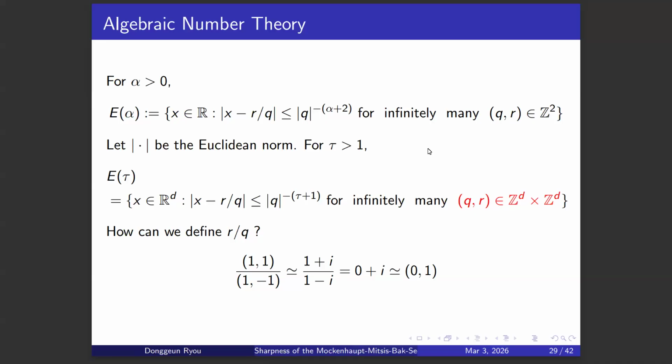So 1 plus i divided by 1 minus i is just i. That is, (1, 1) divided by (1, -1) can be identified with (0, 1). And this is an idea which can be applied to all the higher dimensions.